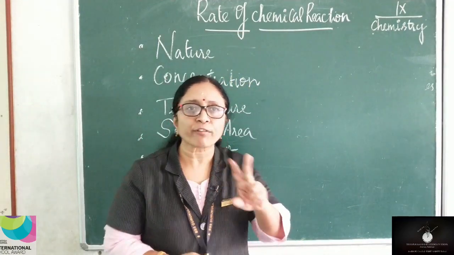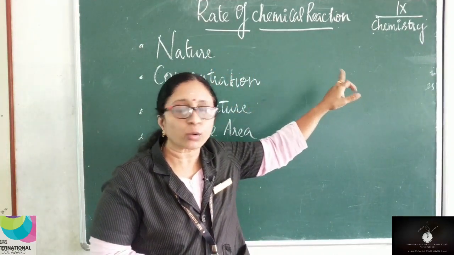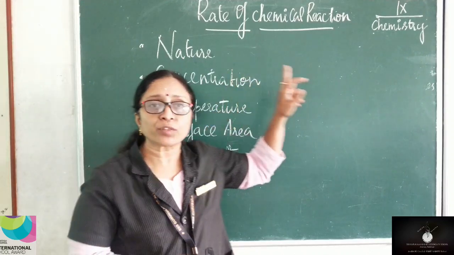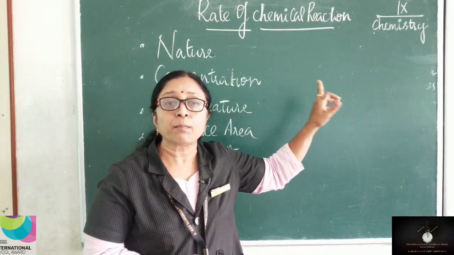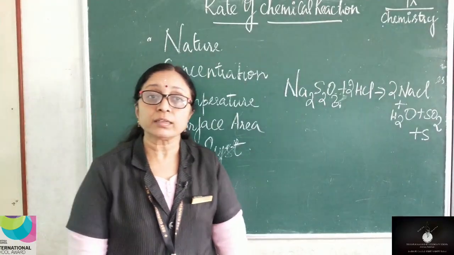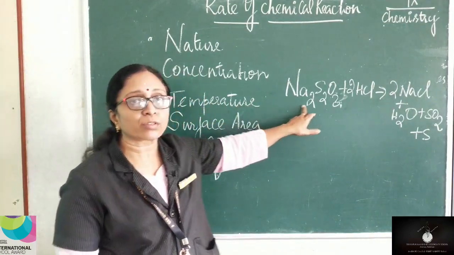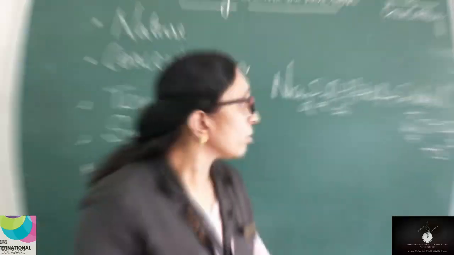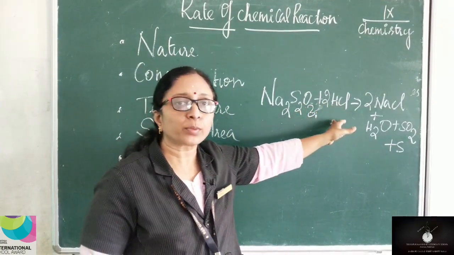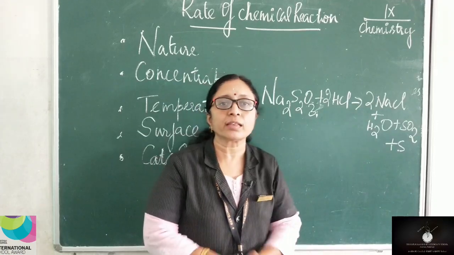So we have studied two factors. One is nature of the reactants, that plays a major role, and the concentration of the reactants also will play a major role in influencing the rate of a chemical reaction. Children, the third factor is temperature. For that I have taken a reaction here, sodium thiosulfate. So sodium thiosulfate reacts with HCl to give sodium chloride, water, sulfur dioxide and sulfur.